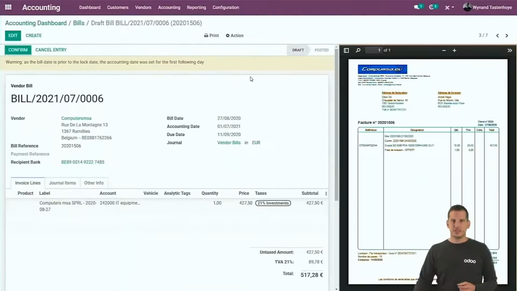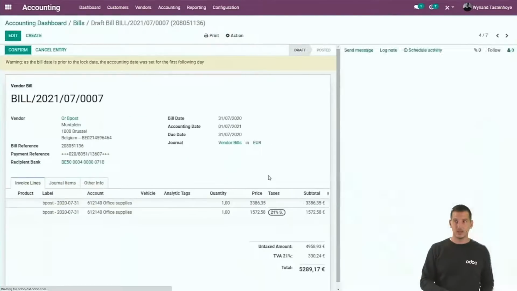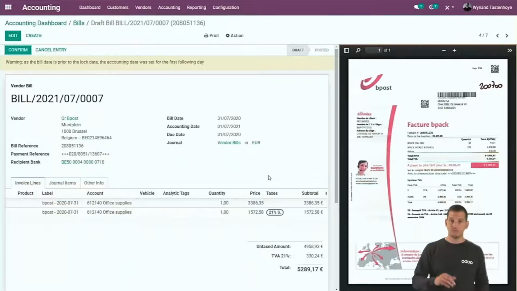The next bill that we see on the screen is a bill for the purchase of a laptop. What is different here is that it's linked to an acquisition account. You can see that the tax code is different again based upon the artificial intelligence. We're going to see later how it is combined with our asset management. So next we have one from bpost. What is different here is that you have two lines. If there are two different tax regimes on the bill, Odoo will globalize it in every single line per tax so that we make the split for you as well.